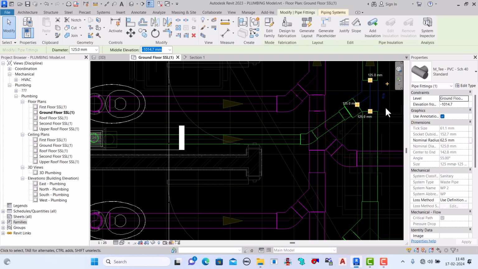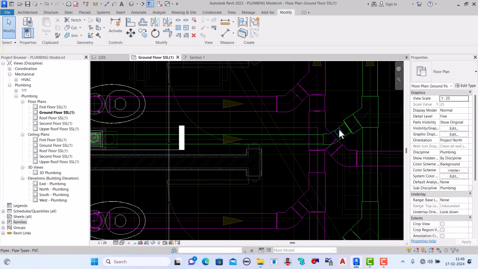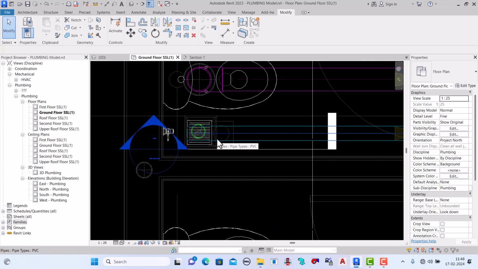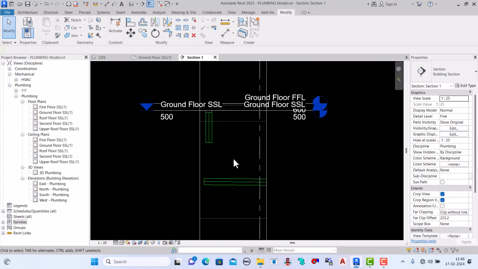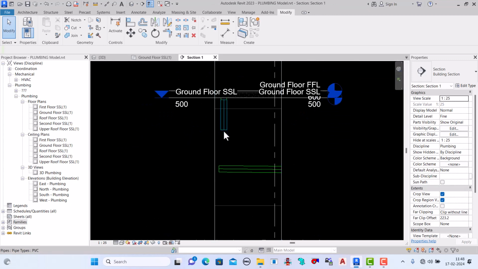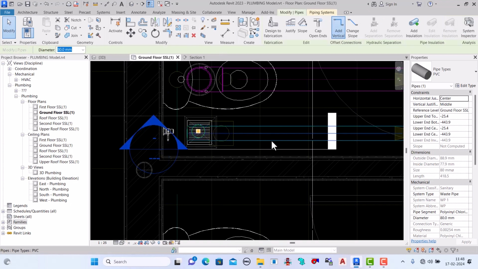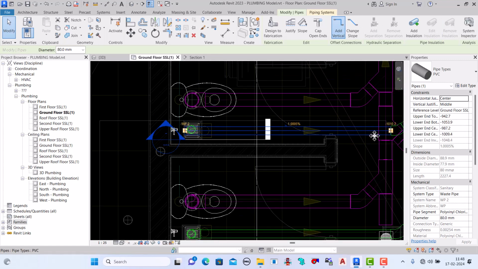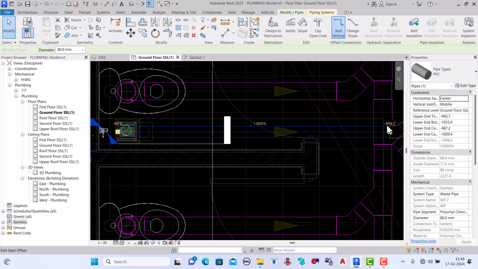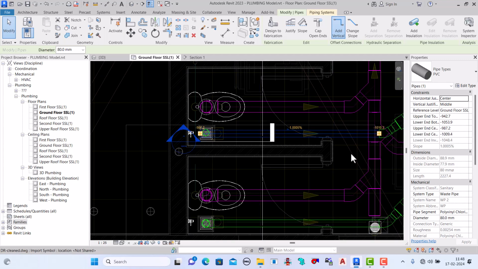And select this one and adjust as much as possible. Okay, after that come in the elevation. See, now when you select here, see, minus 987 and here 1010. Okay, so that it's good.